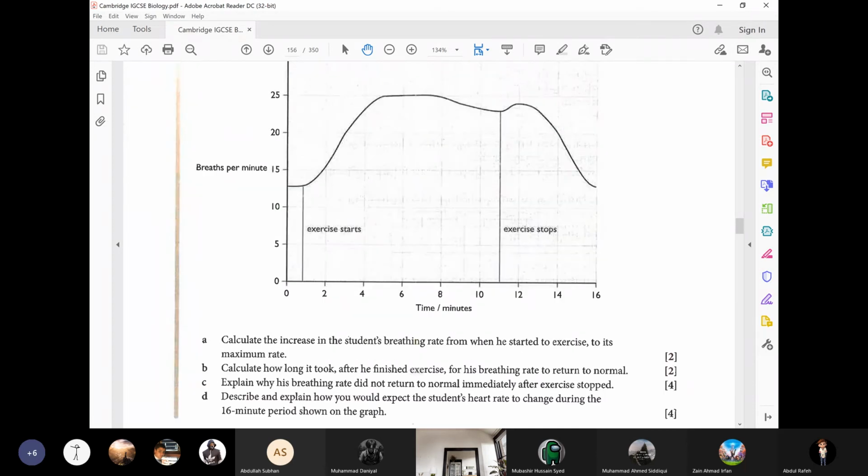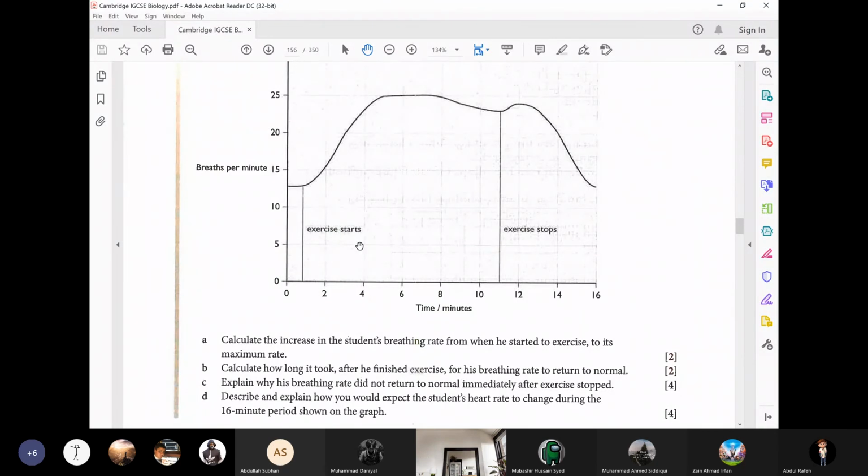What you see over here is that the number of breaths is increasing. And whenever the word explain is written, it means you have to use your knowledge to answer the question. For describe, you just write down whatever you observe. For explain, you use your knowledge.